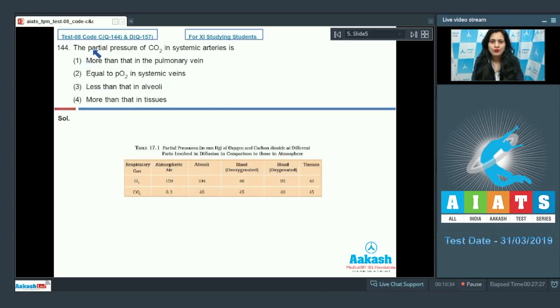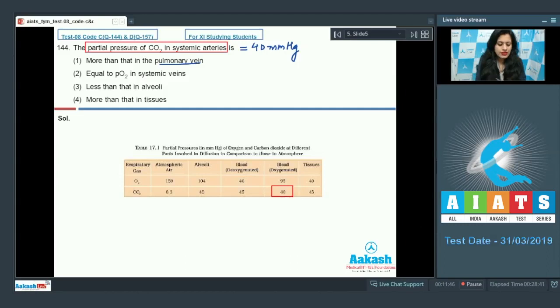Question number 144. The partial pressure of carbon dioxide in systemic arteries is, very first option given is more than that in pulmonary vein. Second option is equal to partial pressure of oxygen in systemic veins. Third option is less than that in alveoli. And last option is more than that in tissues. And we know that the partial pressure of carbon dioxide in systemic arteries is equal to 40 mmHg. And partial pressure of carbon dioxide in pulmonary vein is equal to, as you can see here, 40 mmHg.